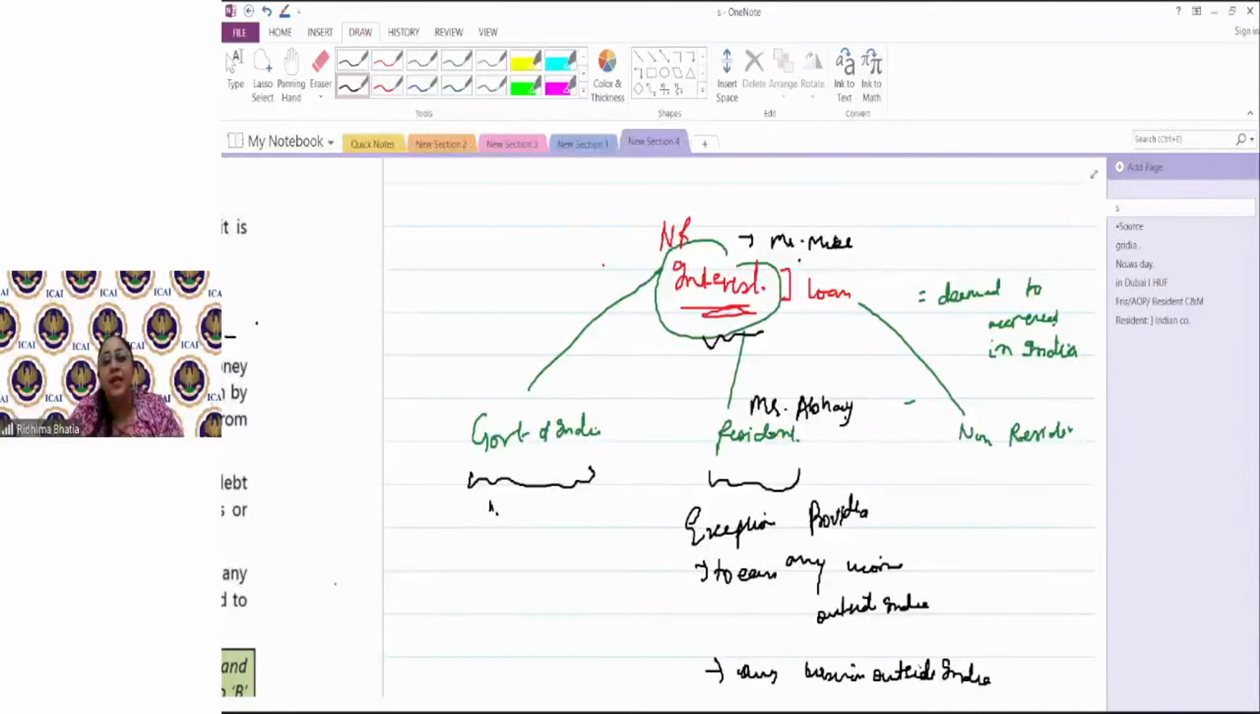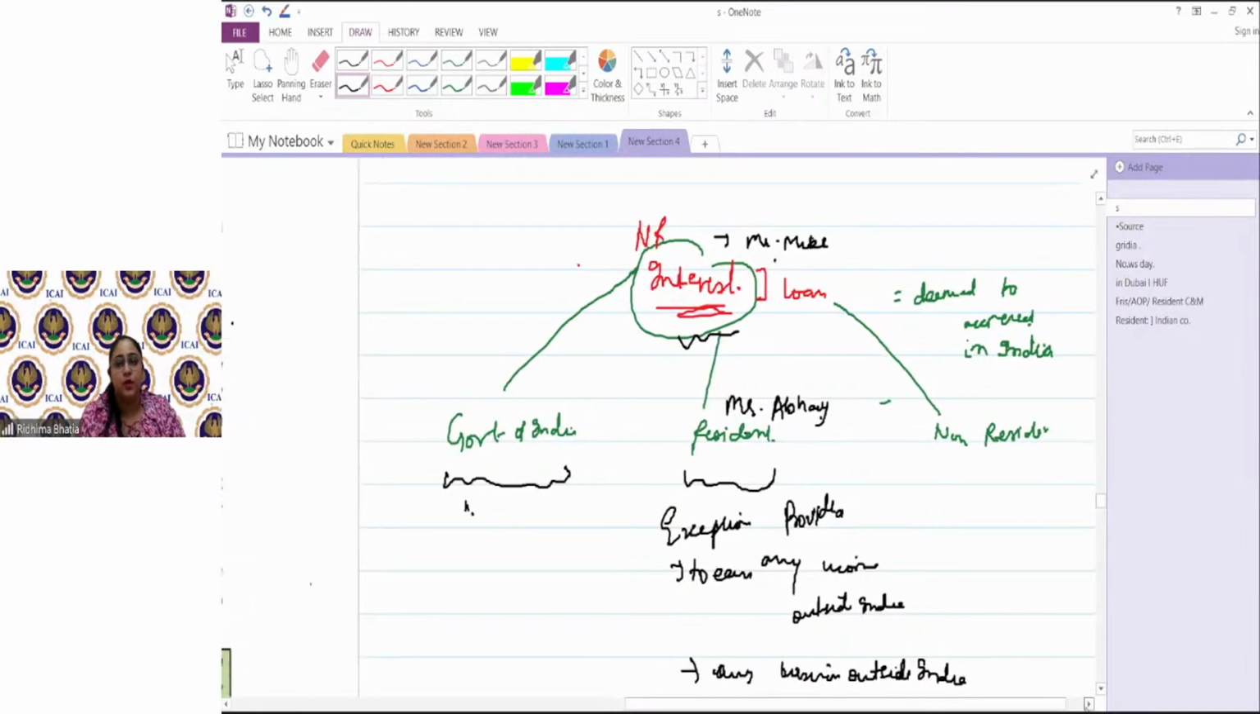But suppose I took money from Mike and I invested it in my business, which is in India. Now, the interest which I'll be paying to Mr. Mike on the loan would be income deemed to accrue or arise in India. So can I sum up: if the funds are being used in India, only then the interest would be taxable in the hands of the non-resident as income deemed to accrue or arise in India, when the interest is being paid by a resident.